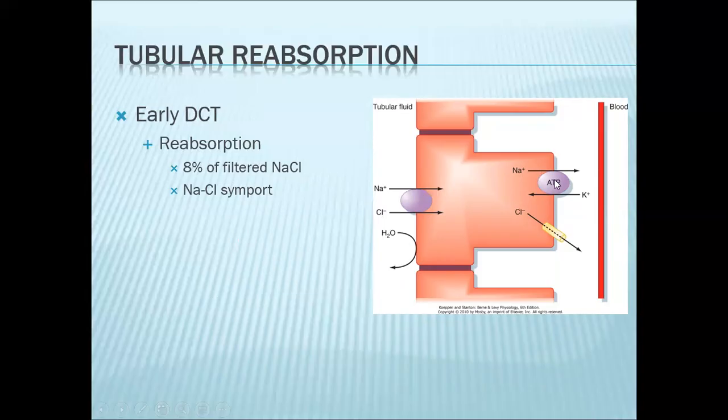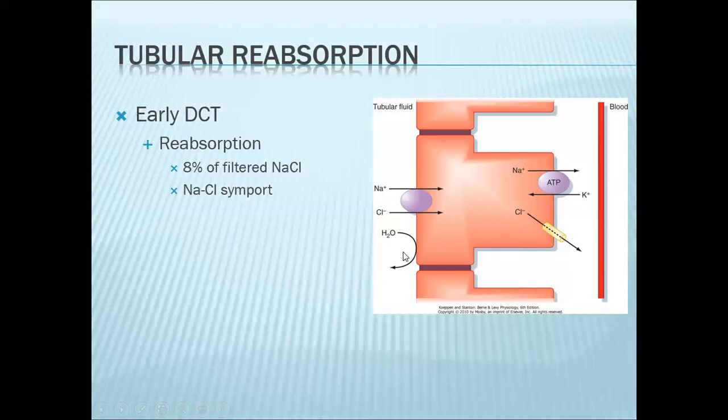Following now your ions, sodium goes into the cell via your sodium chloride symporter, then out into the blood via your sodium-potassium pump. Your chloride goes in via your secondary pump, then out into the blood via a chloride channel. Again, take note, only solutes are being reabsorbed. Water will not be reabsorbed.